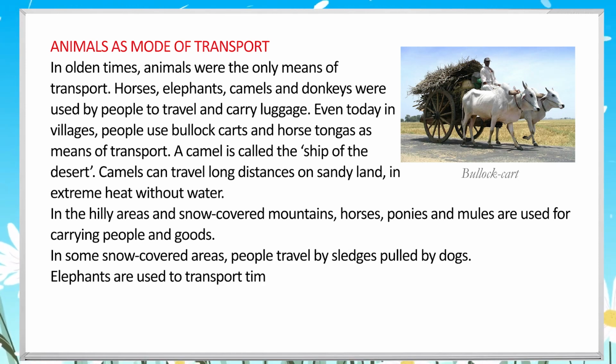In the hilly areas and snow-covered mountains, horses, ponies and mules are used for carrying people and goods. In some snow-covered areas, people travel by sledges pulled by dogs. Elephants are used to transport timber in forests.